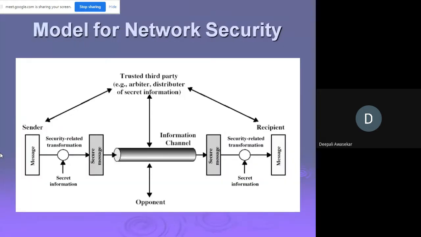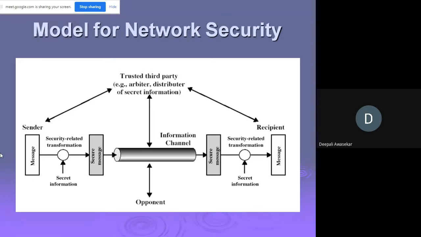Every communication that happens over a network has a model for network security. Now, what do we say when we talk about a model for network security? This is a very simple diagram, more than 20 years old, but the form remains the same.